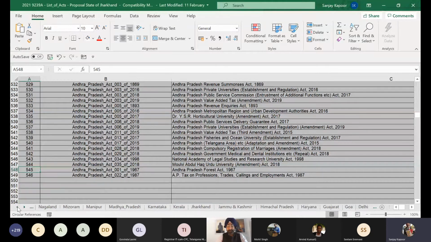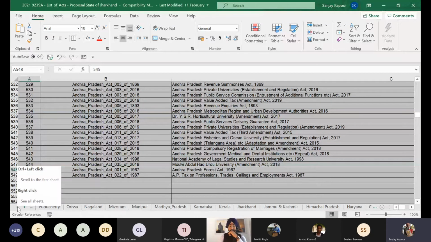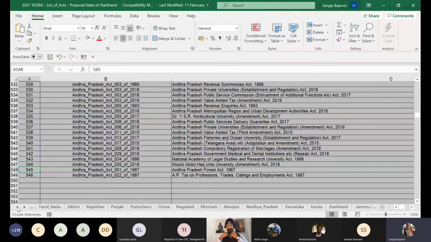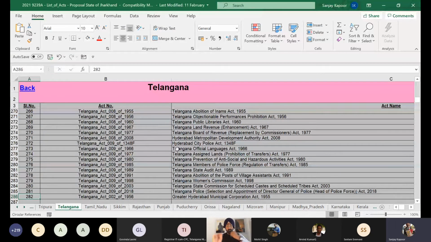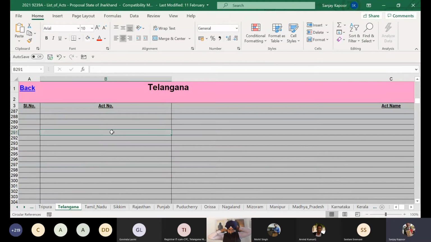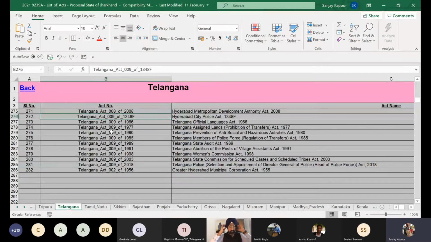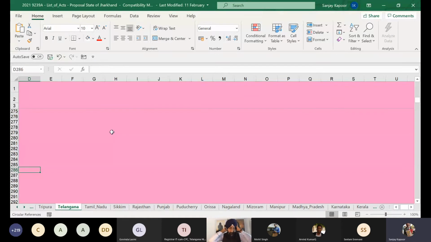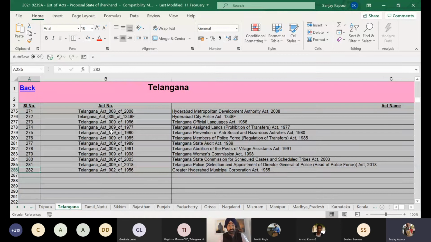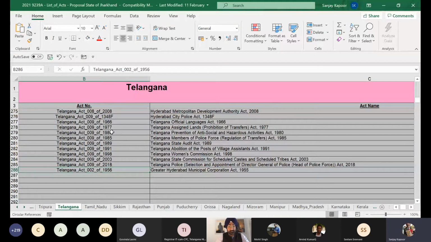And in fact, yesterday there was a query from Tamil Nadu: how many acts are there? Tamil Nadu has about 1540 in total. Here, Telangana acts, as we can see, we have 200-something, 282 acts already available. Is it visible, sir? It is, ma'am. Okay. So the Greater Hyderabad Municipal Corporation Act of 1955 is the last entry.